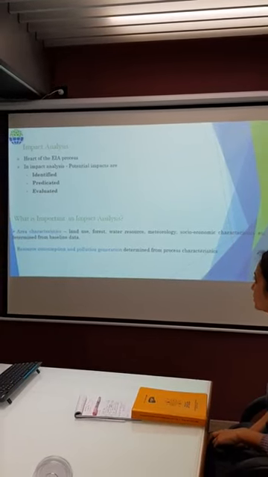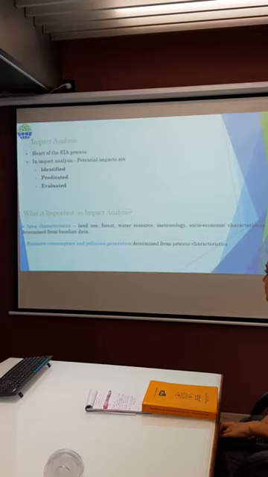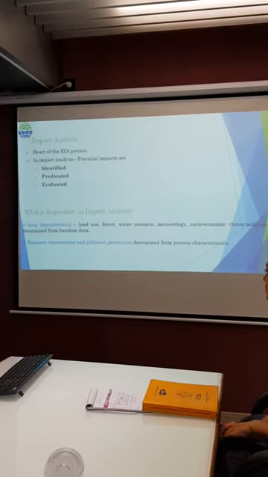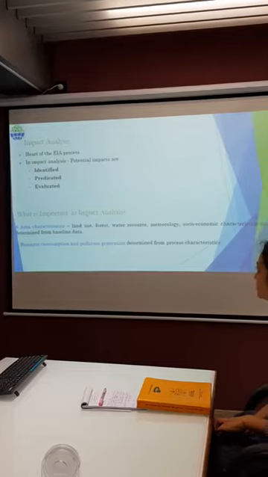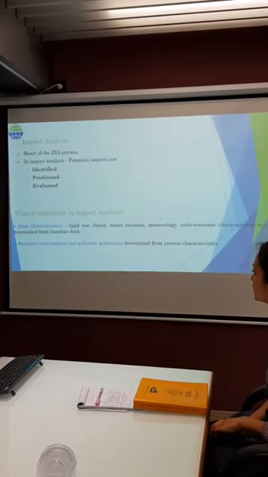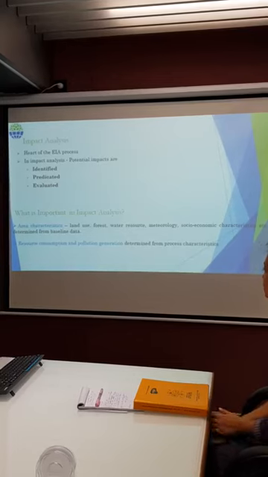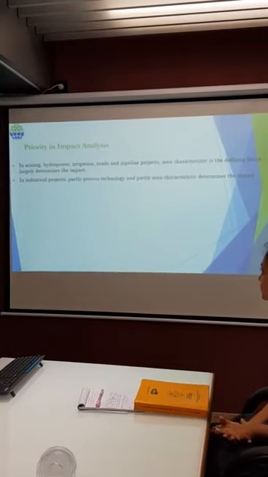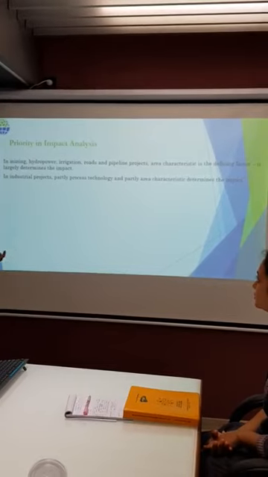Area characteristics, like land use, forest, water resource, metallurgy, and socioeconomic characteristics, are determined from the baseline data, which is contained in chapter 3. The second one is resource consumption and water pollution generation, which are determined from the process characteristics and contained in chapter 2 of the EIA report. Now, priority in impact analysis. What type of priority should there be?